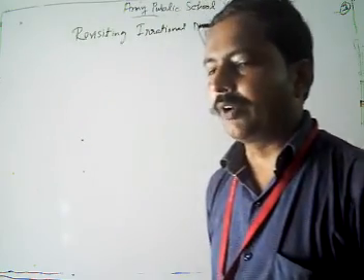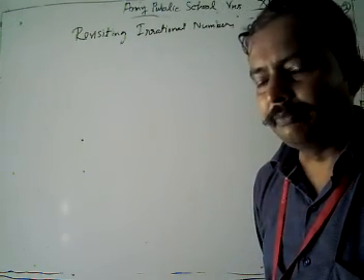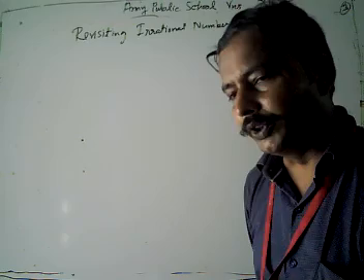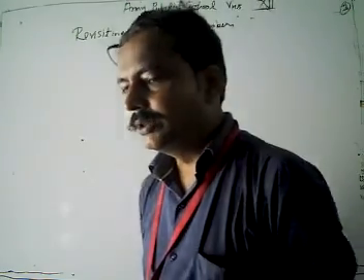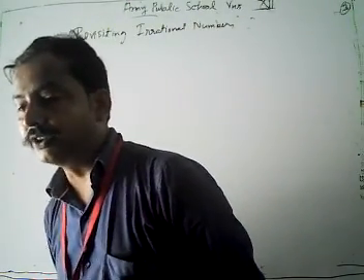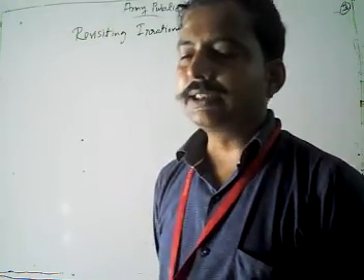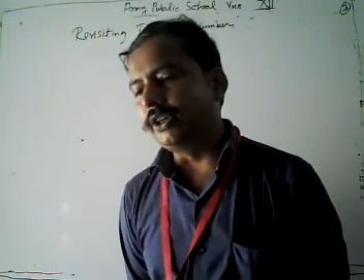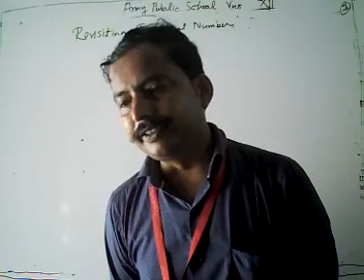Suppose we divide 1 by 3, what do we get? 0.33333 and so on, which is non-terminating and repeating. And the last case is non-terminating and non-repeating.